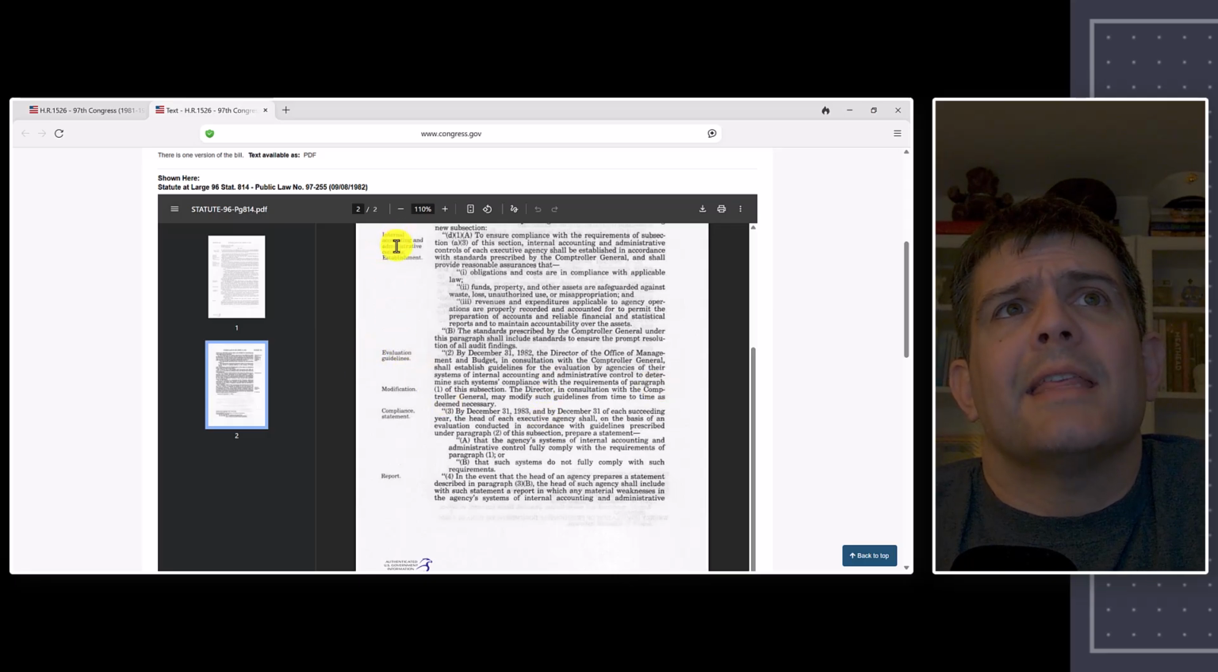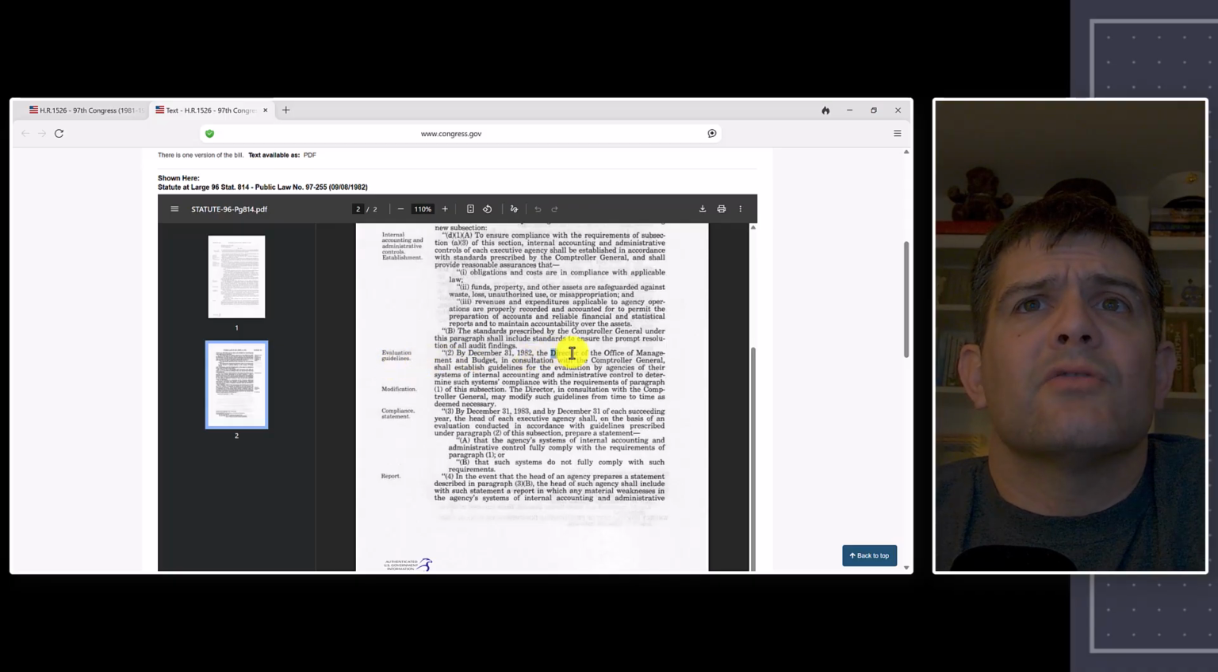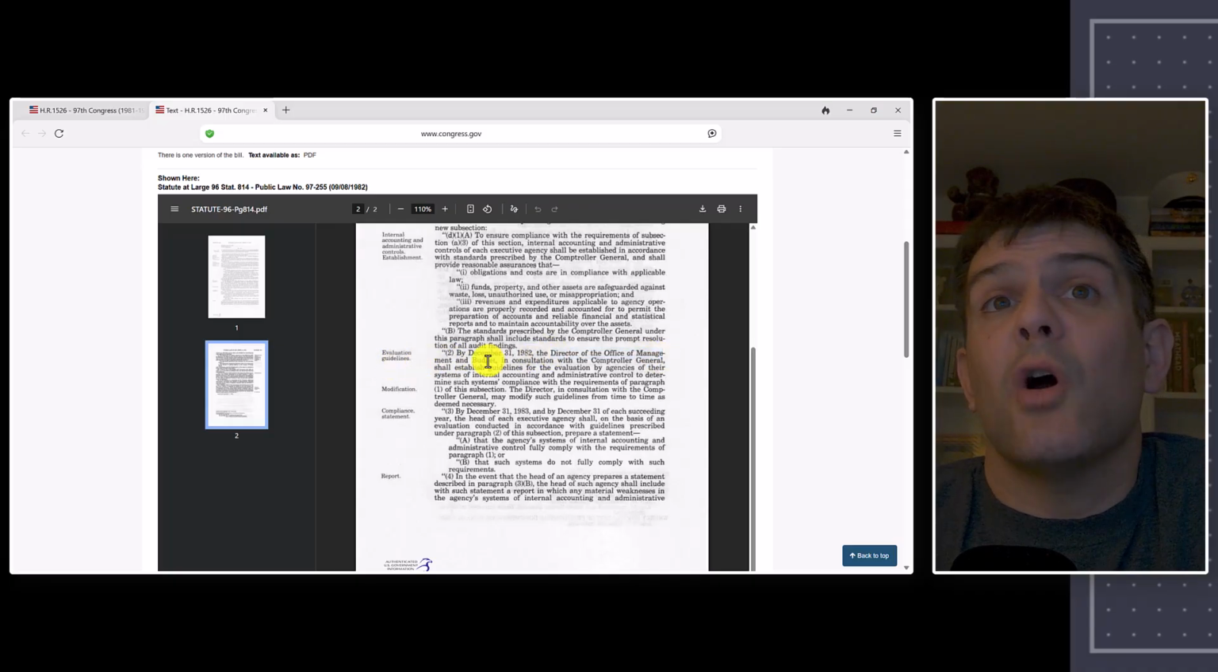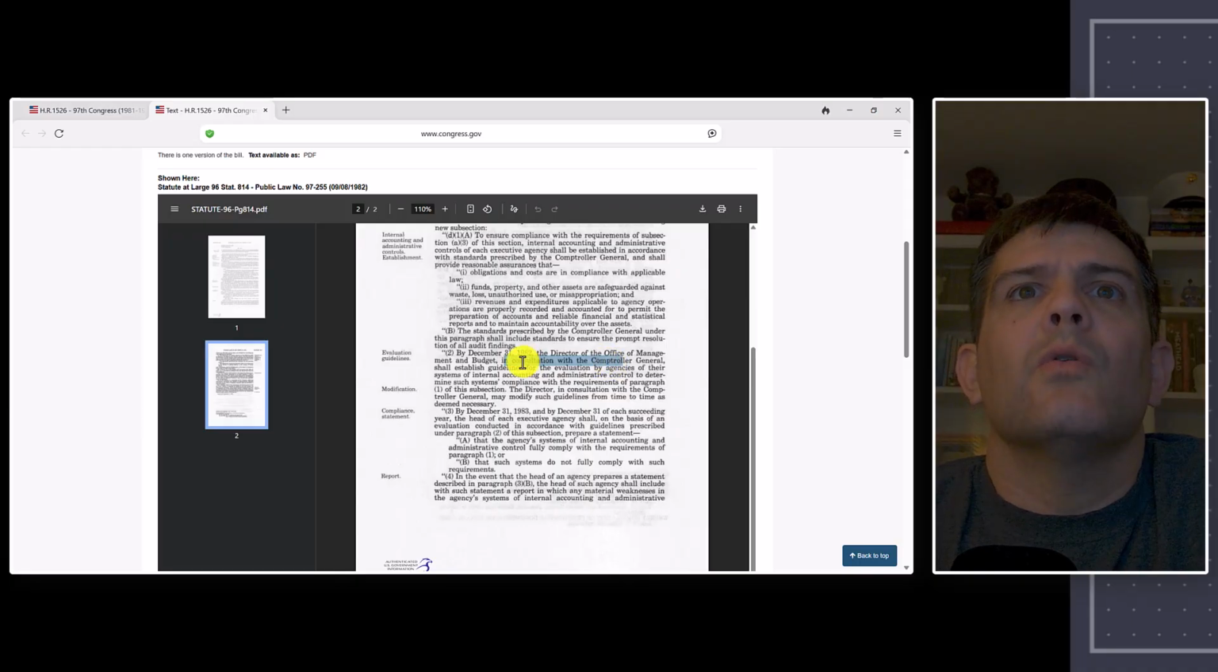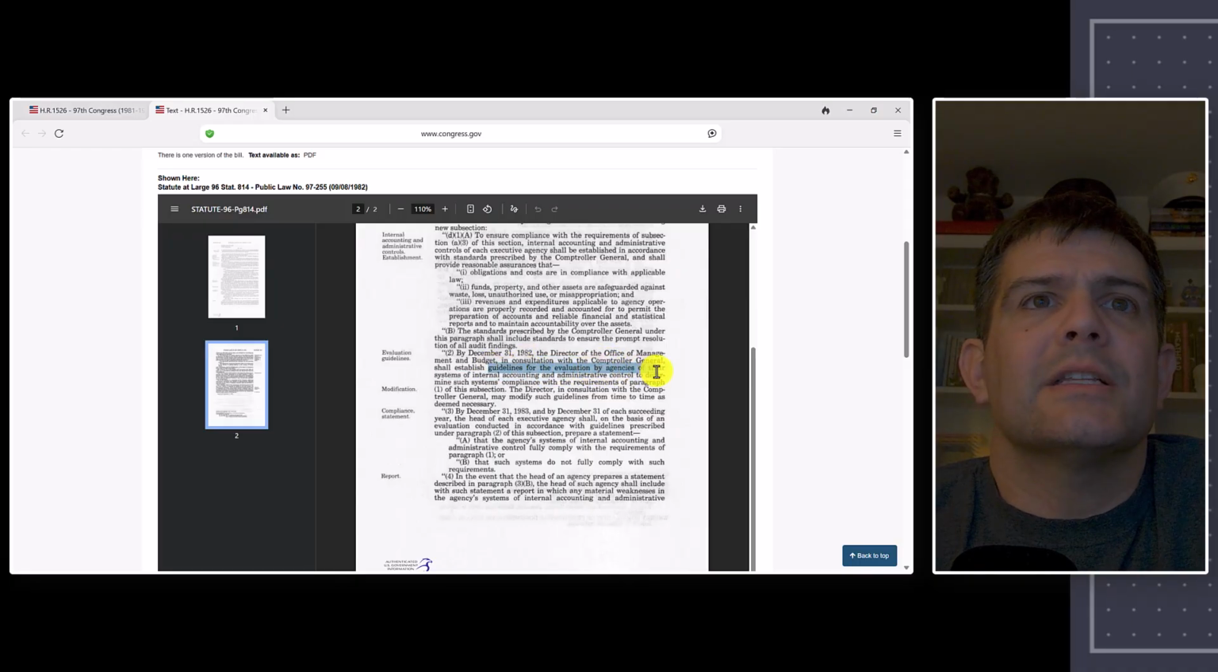All right, so we already had establishing internal controls, now evaluation guidelines. All right, so it's the Director of the Office of Management and Budget, which is OMB, which sits in the Executive Office of the President, right? In consultation with the Comptroller General, so GAO, will establish guidelines for evaluation by agencies of their systems of internal accounting and administrative control to determine such systems' compliance with the requirements of paragraph 1.